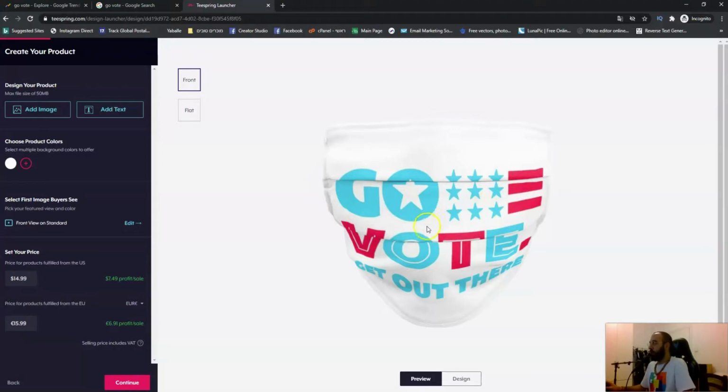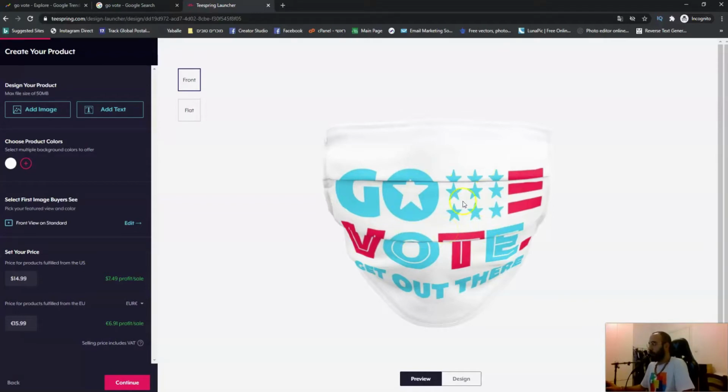Now, after we've uploaded the image to Teespring, is setting the price. As you can see here, Teespring automatically set it on $15, so you make 7.5 profit. And remember, anything else is on them. You don't need to do nothing now. You don't need to ship it. You don't need to store a lot of it anywhere. You don't need to print yourself.